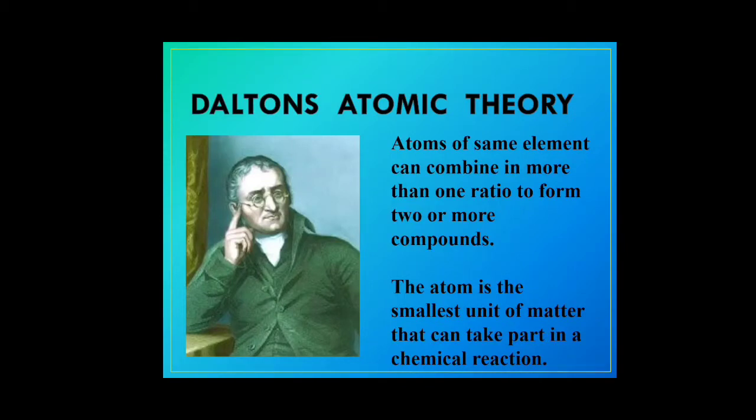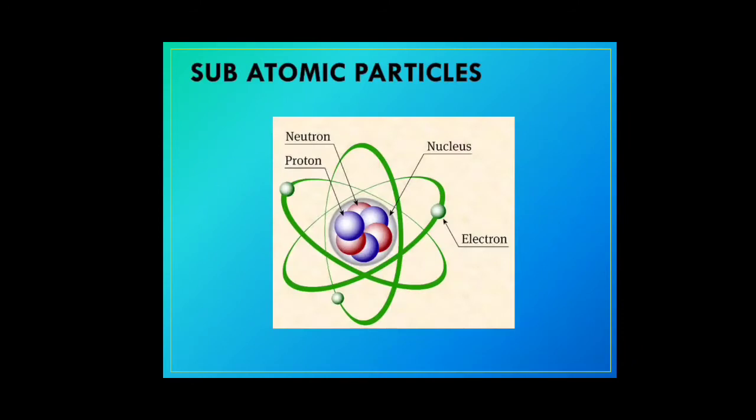And the last point that he made was that the atom is the smallest unit of matter that can take part in a chemical reaction. So whenever a chemical reaction is taking place, the smallest part that takes part in this reaction is called an atom. Later, the modern theory brought out that atoms were divisible. So Dalton's theory was proved to be not up to the mark, and more research was done.